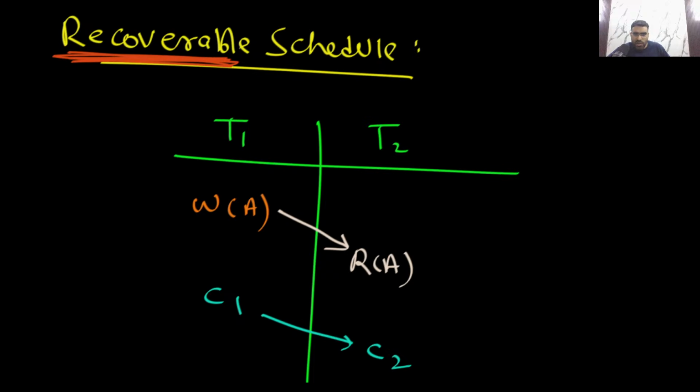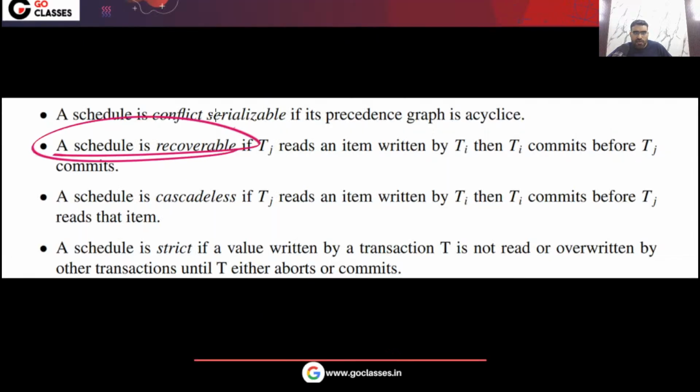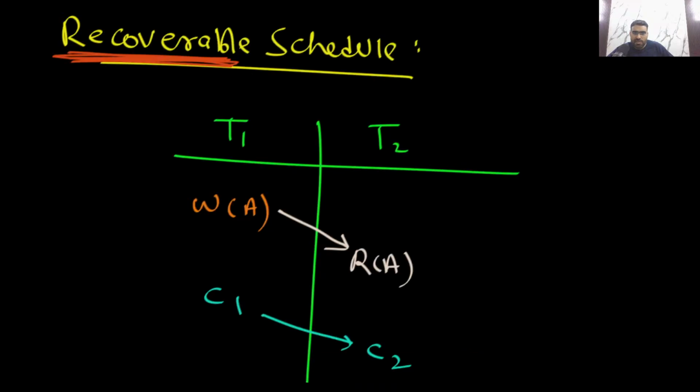A schedule is recoverable if Tj reads an item written by Ti, then Ti must commit before Tj commits. In this situation, the schedule will be recoverable.